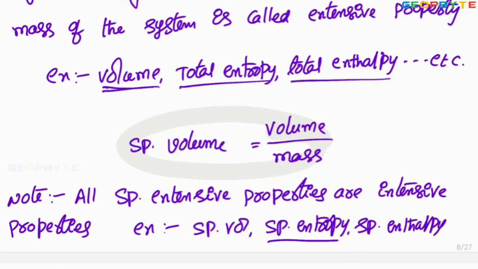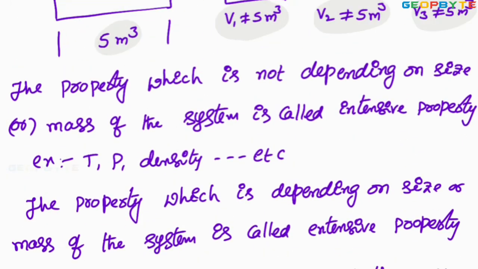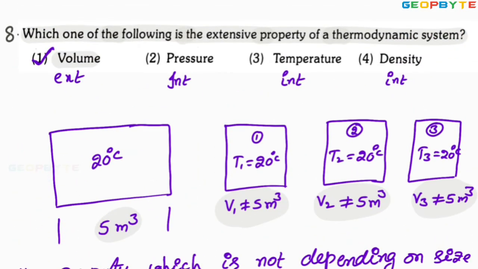Total enthalpy is the extensive property, specific enthalpy is the intensive property. I hope you clearly got my point. Now look at the problem once again. Which one of the following is the extensive property of thermodynamic system? Here pressure, temperature, density, these are intensive properties, whereas volume is coming under extensive property. Therefore first option is absolutely correct. Let us take another problem.